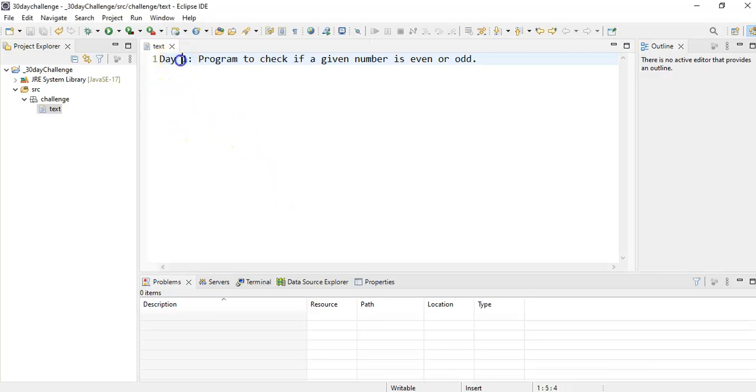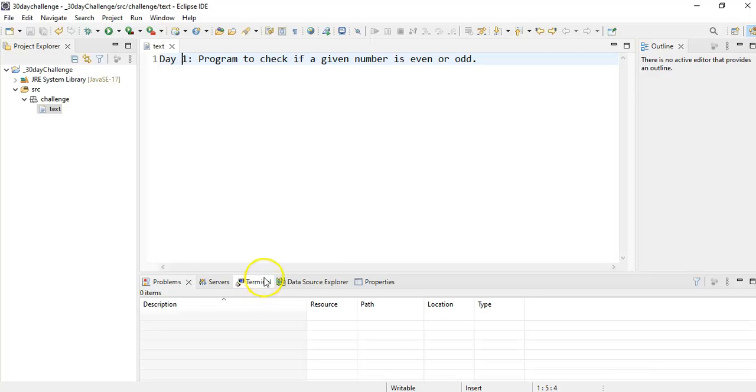We will start. Day one program is to check if a given number is even or odd. We have to take one input from the console.